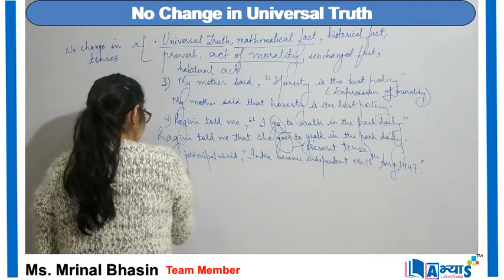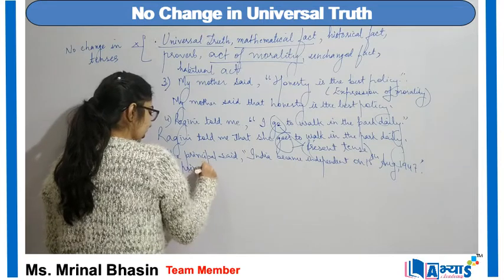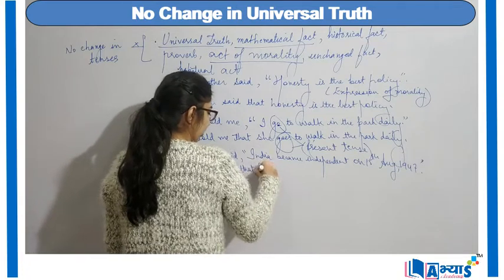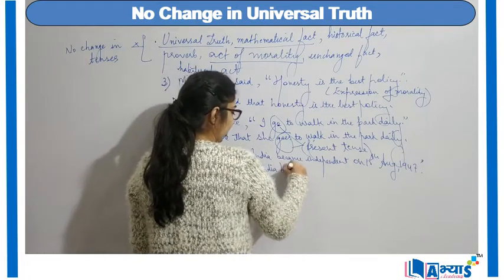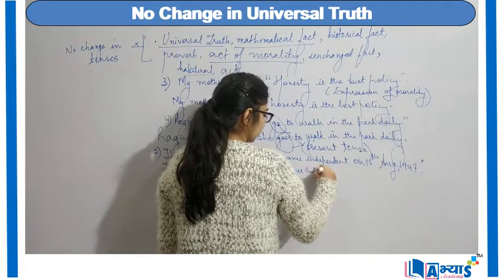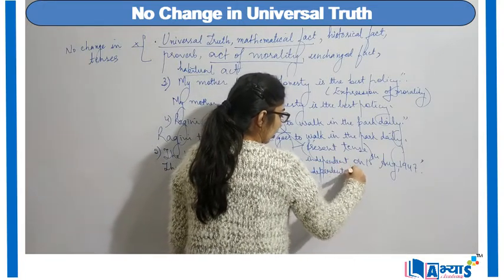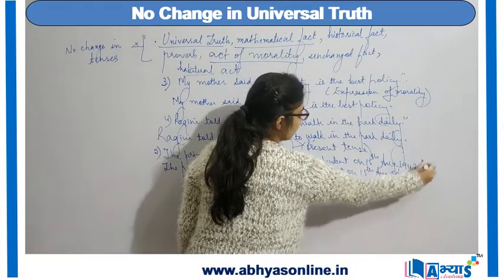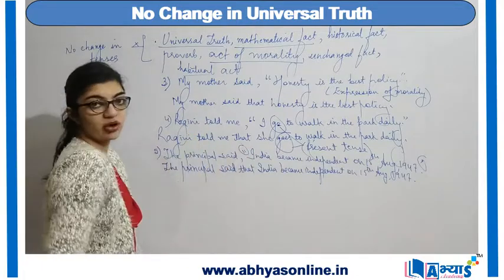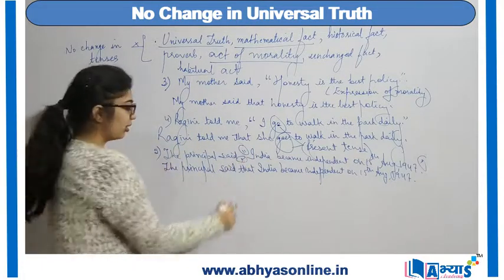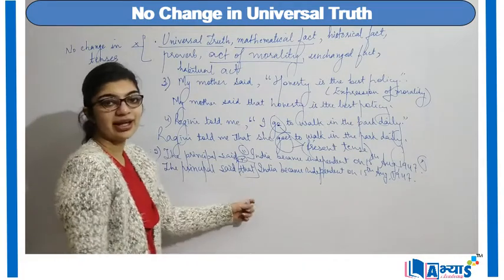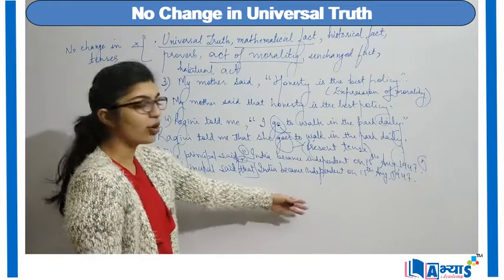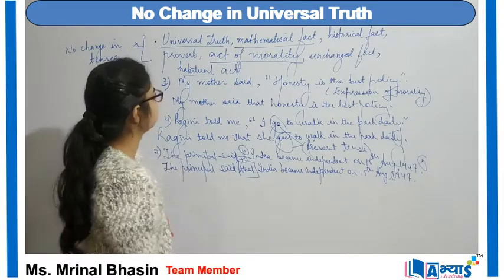I will say the principal said that India became independent on 15th August 1947. I have removed the inverted commas, I have removed my comma, and instead I have added that to make an indirect speech or a sentence in indirect form.